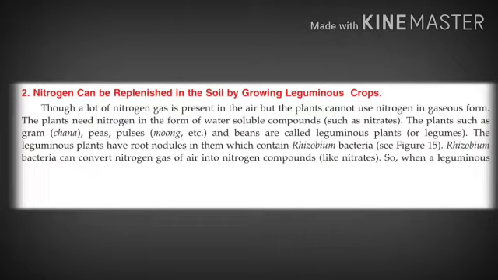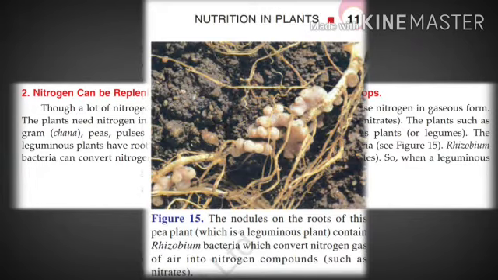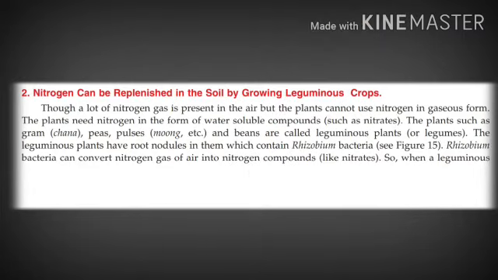The plants such as gram, peas, pulses and beans are called leguminous plants or legumes. Okay, children, we have read in the symbiotic relationship that in the root nodules of leguminous plants, rhizobium bacteria are present. Isn't it, children? Look at figure 15. Here we see the nodules on the roots of this pea plant, which is a leguminous plant. These nodules contain rhizobium bacteria, which convert nitrogen gas of air into nitrogen compounds such as nitrates.